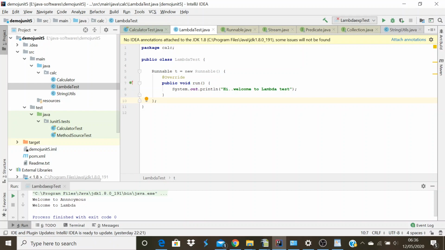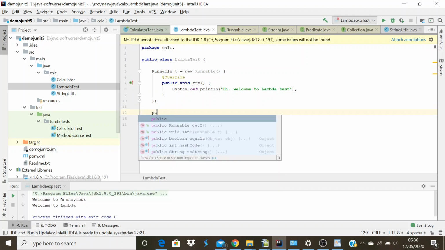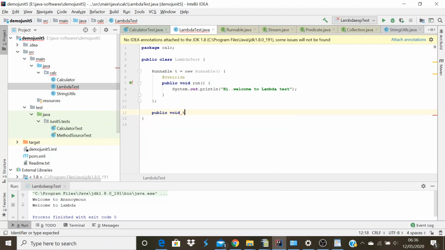Let me run this program to print the statement which I have written. For that I will implement a test method which accesses this class variable and calls the run method, and this run method will print. So let me create a main method to create an object for this class.